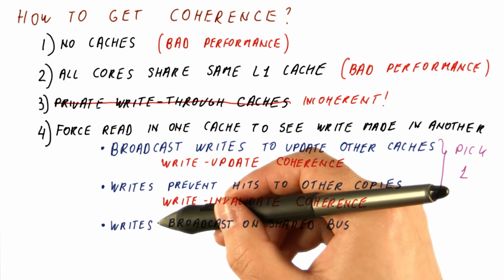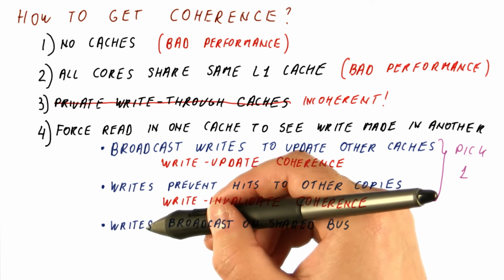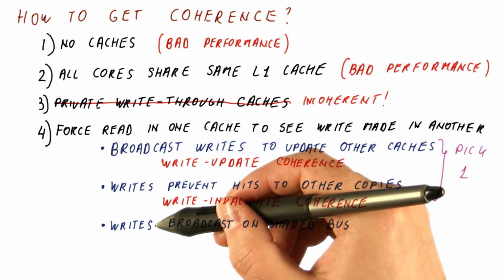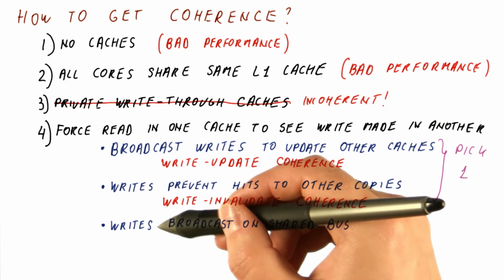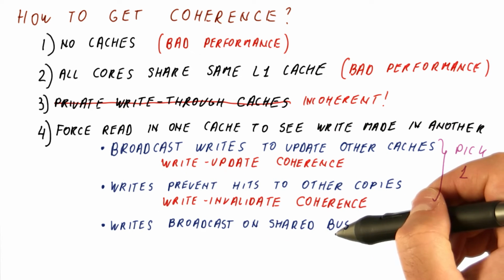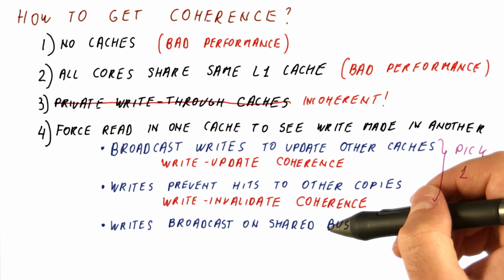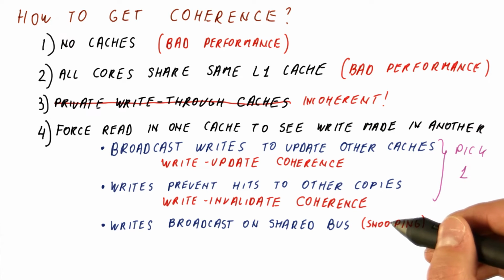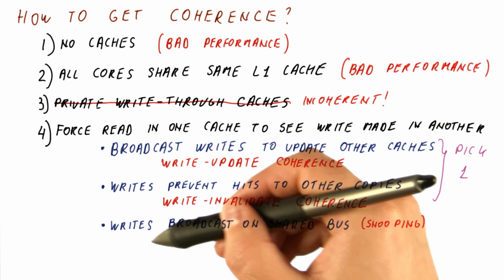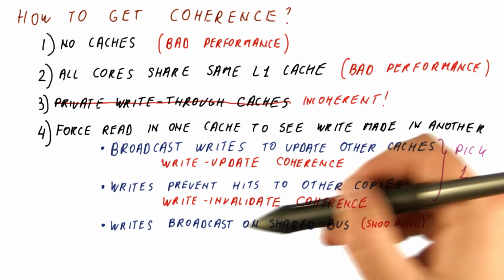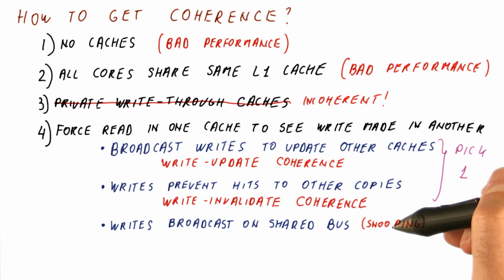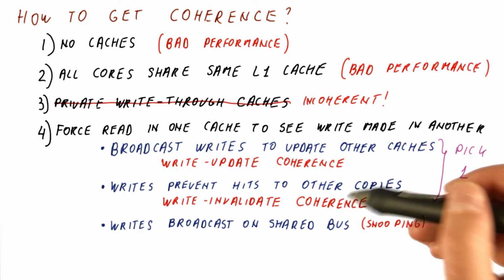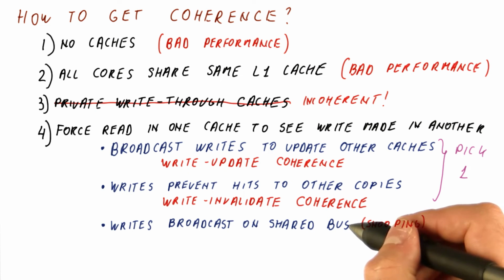For coherence property 3, we need to decide what's the order of writes, and all the cores need to see the same order. One way to enforce the same order of writes being seen by all the cores is that all writes are broadcast on the shared bus, and then the order in which they appear in this shared bus is the order that should be seen by everybody. Coherence done in this way is called snooping, because when writes are broadcast on the bus, everybody snoops those writes in order to tell what order they occurred on, and also to update or invalidate their values in the caches. Of course, the shared bus can now become a bottleneck.